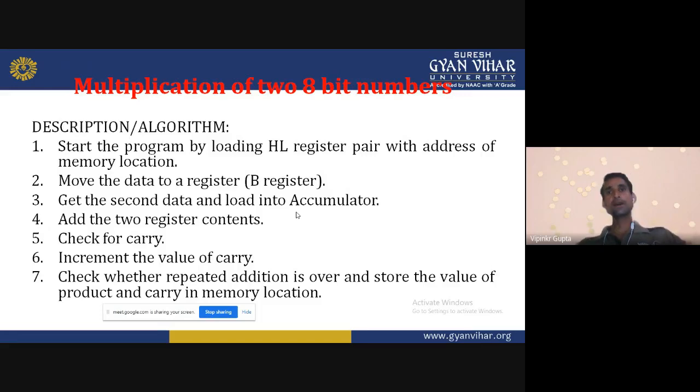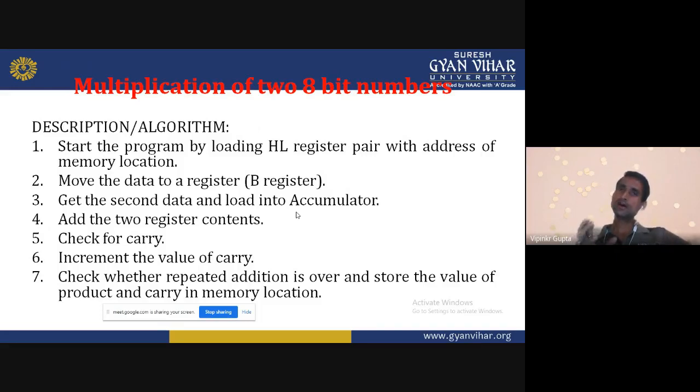So for multiplication of two 8-bit numbers, first of all start the program by loading the HL register pair with the address of the memory location. Why are we doing that? If we do not do it, then what happens? Because we have two 8-bit numbers.